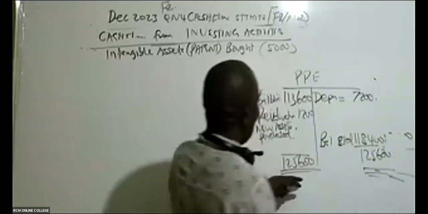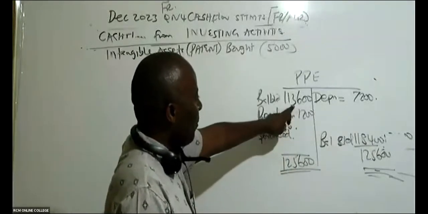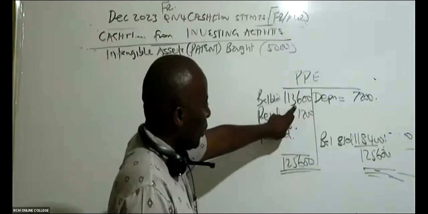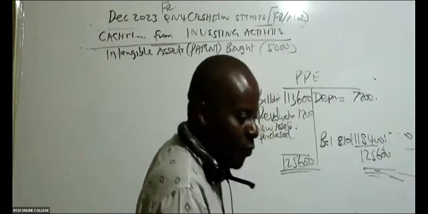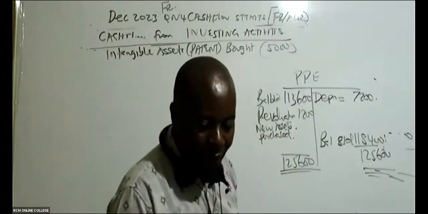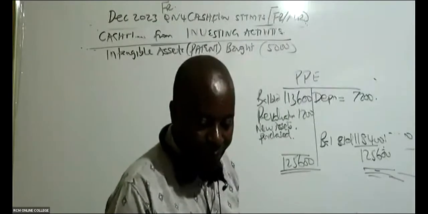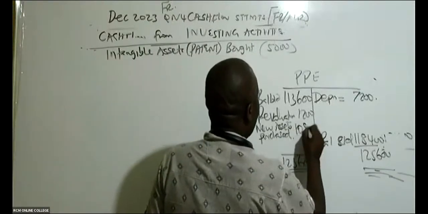So are you guys able to give me the balancing figure here? It will be 125,600 minus 1,200 minus 113,600. What are you guys able to get? I'm being given a figure of 4,800. Is it 4,800 or 10,800? Who's telling me the truth? 10,800, eh? So I'm being told it is 10,800.